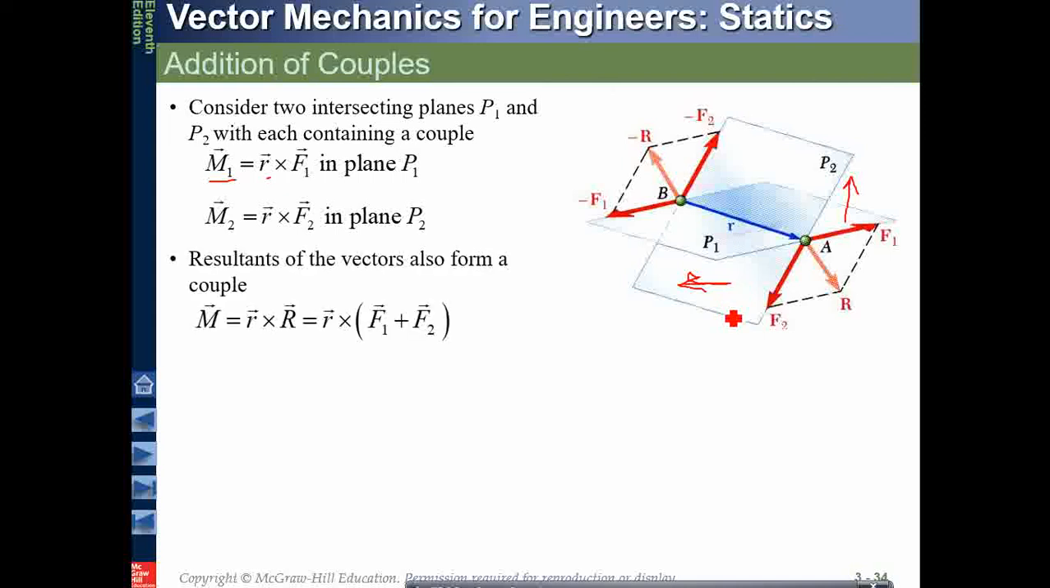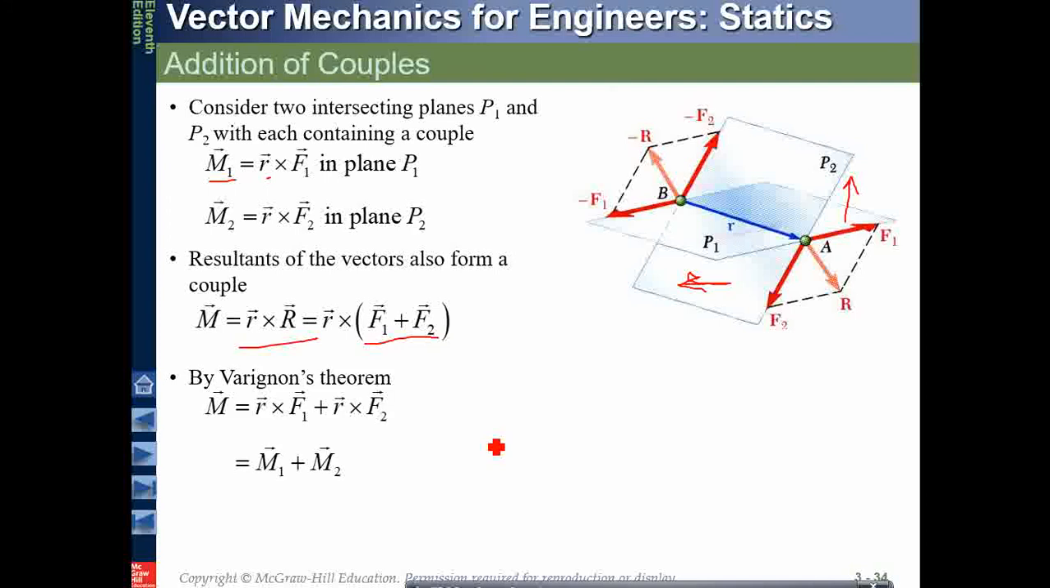The resultant vector also forms a couple. The overall resultant moment MR, r cross the resultant R, will form a couple. M1 and M2 can be added together. The two forces can be added together to find the overall moment. And by Varignon's theorem that we have already described, the two moments can also be added together to find the overall resultant moment. So the r times F1 first moment and the r times F2 second moment can be added together as two components.